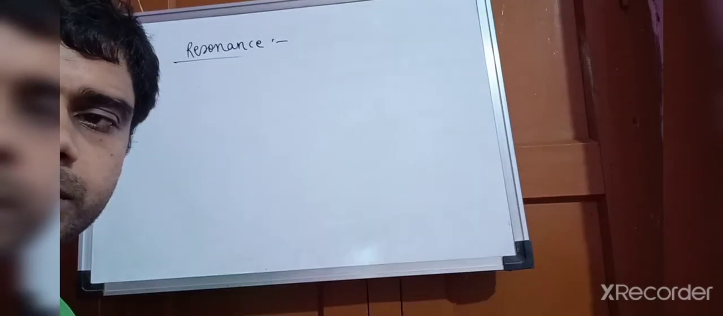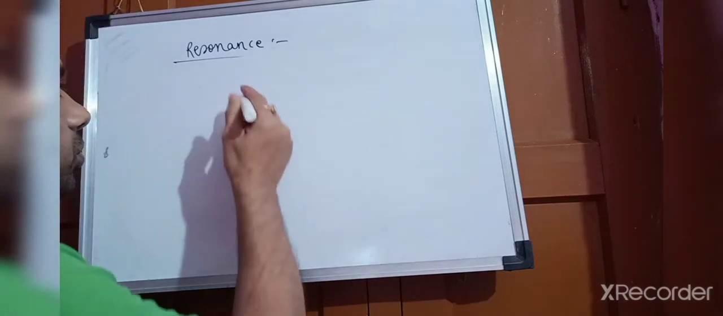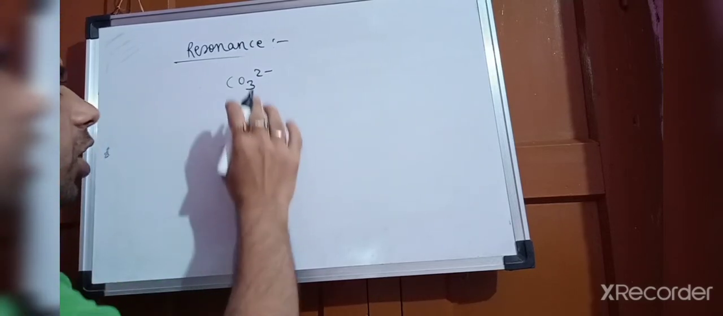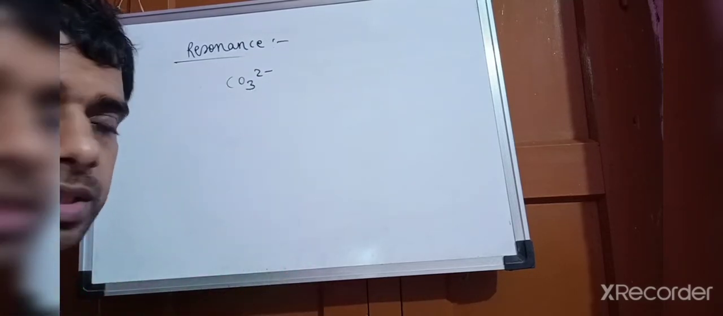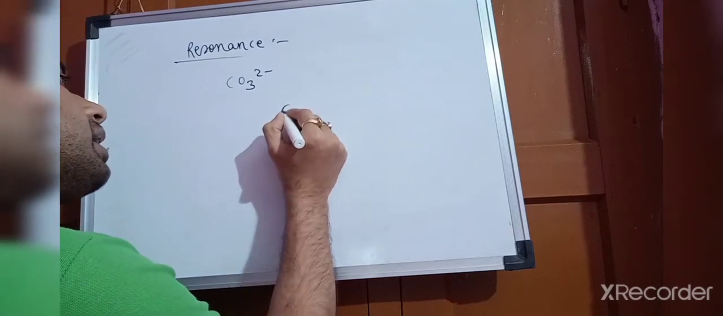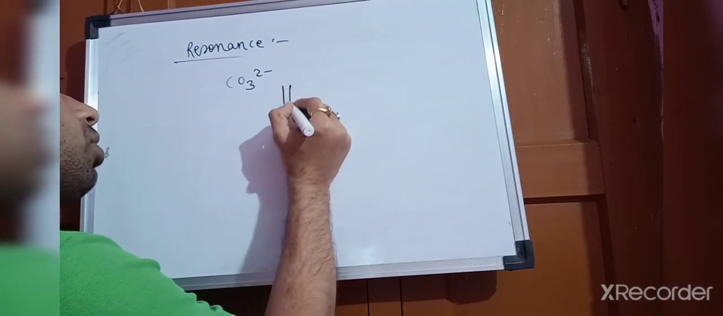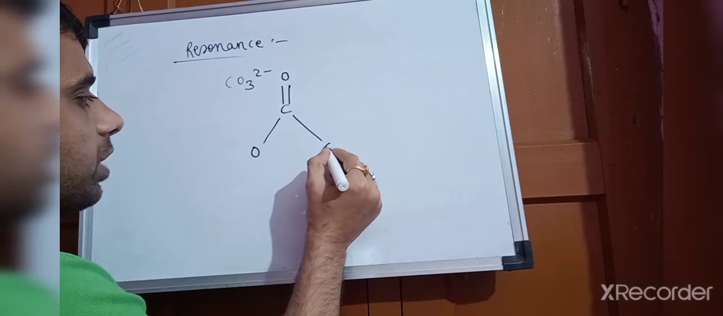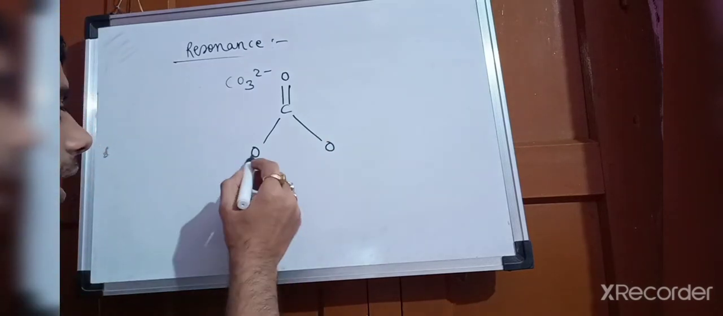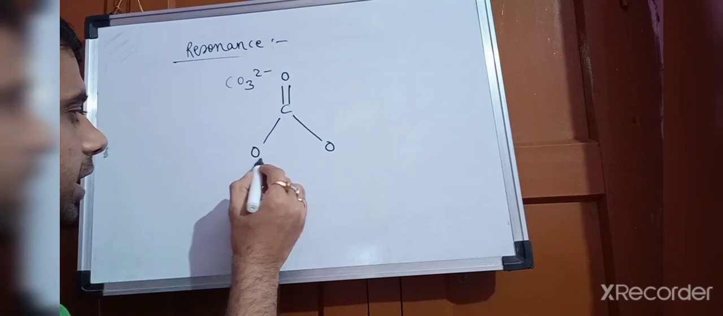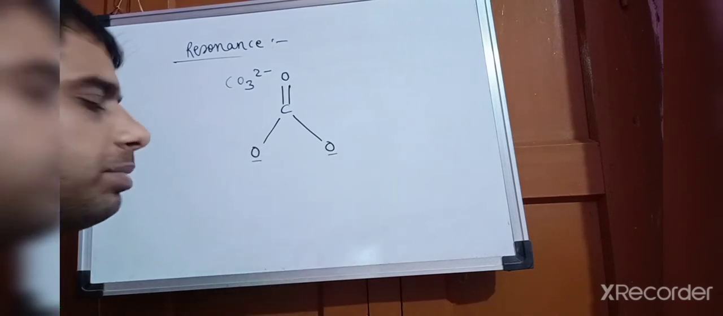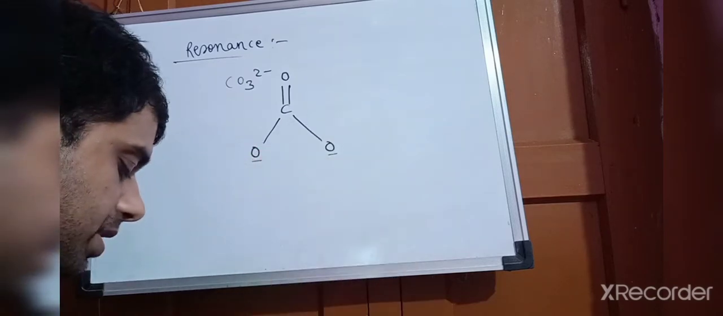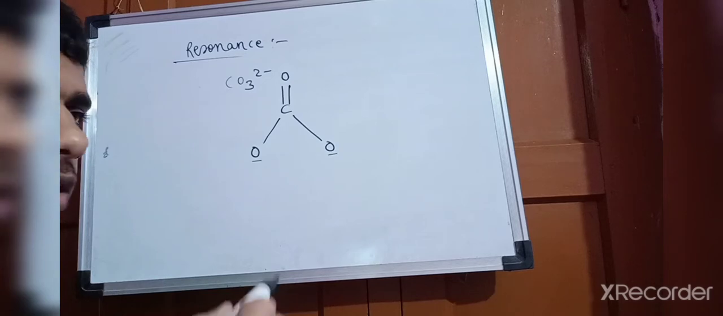Now, one more structure I will show you, that is the carbonate ion, CO3 2 negative. How can you write its resonating structure? Here you know that there is carbon, and at the top an oxygen, 2 negative, here one oxygen and here one oxygen. Here I have taken a negative charge, and here also I have taken one negative, 2 negative. But this oxygen has a deficiency of electrons, a lone pair of electrons.